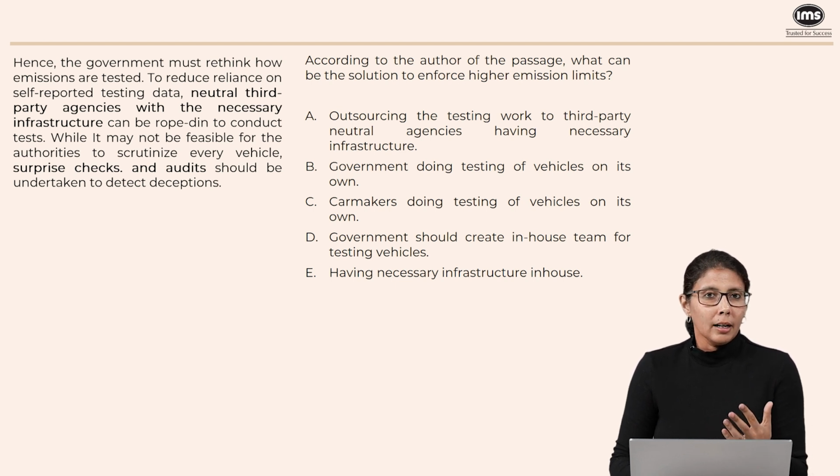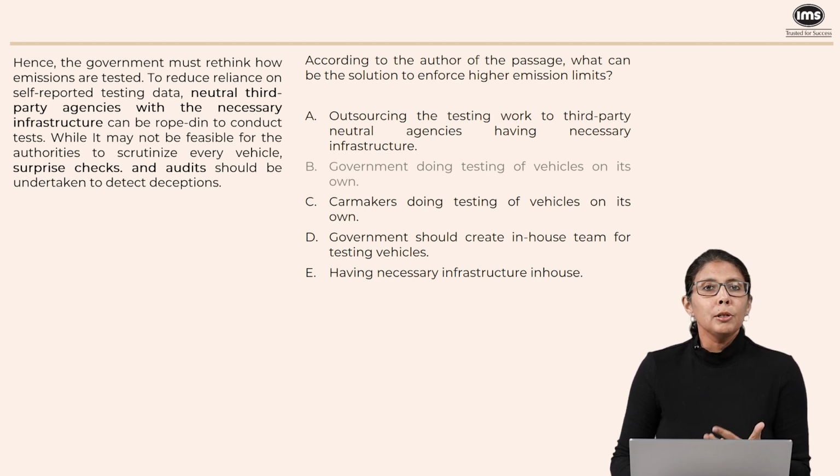The government can hire someone else to do it, as long as it is a neutral third party. So option B is eliminated. C, car makers doing testing of vehicles on its own. This is what we want to get rid of, because this is how Vendora was able to cheat.